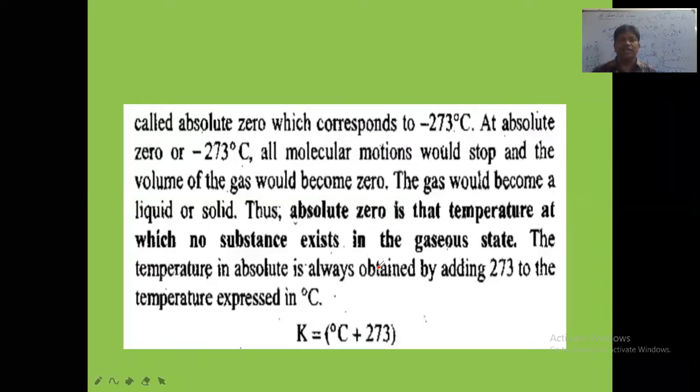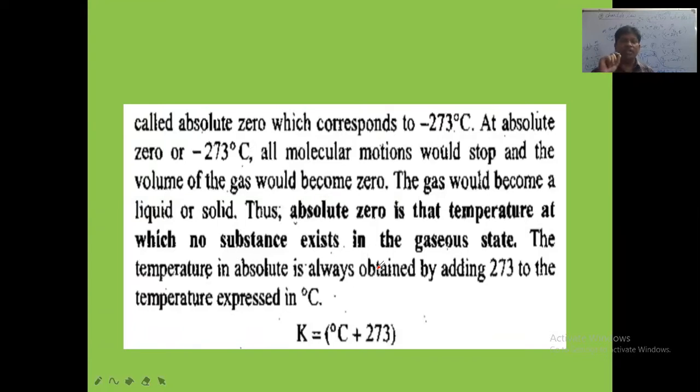But on the centigrade scale, the lowest value that can be obtained theoretically is minus 273 degrees Celsius. On the centigrade scale of temperature, the least value that can be obtained is minus 273 degrees Celsius.